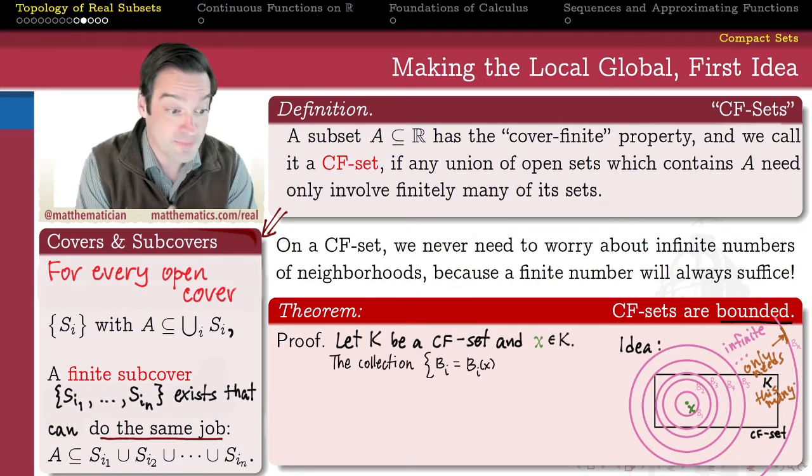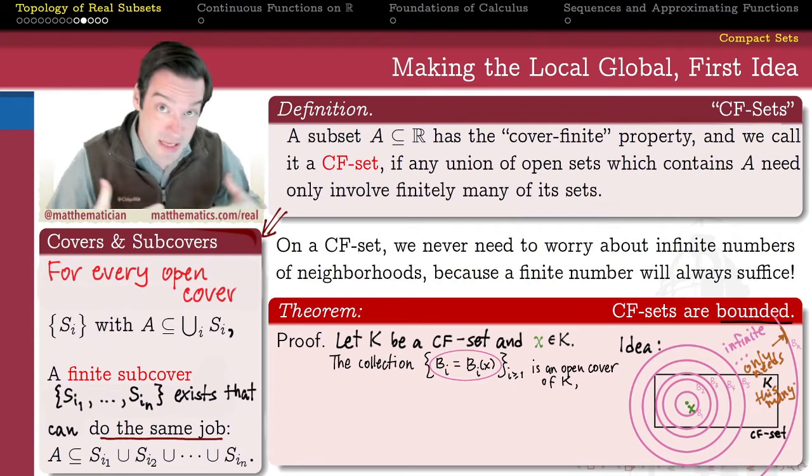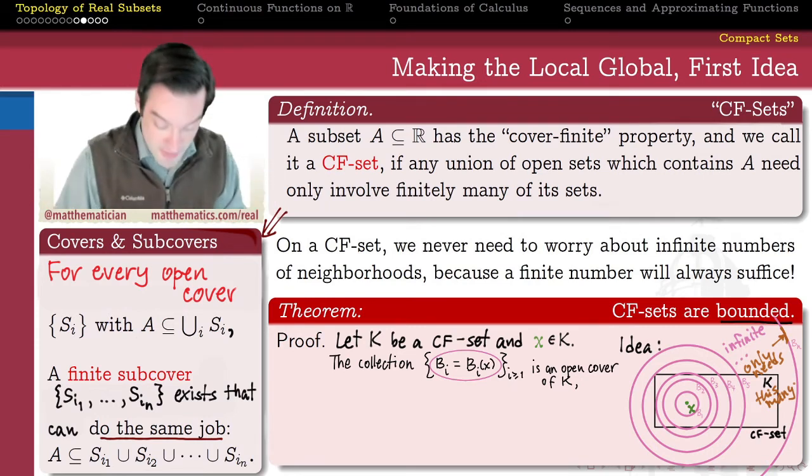And that collection of balls of radius i for all natural numbers i starting from 1 is going to be an open cover of my set. Again, because every single point of K is going to be some finite distance away from x, and therefore it's going to belong to the next largest integer radius epsilon ball. So it definitely covers K, but it's an infinite collection of balls that it's taking to cover all of K.